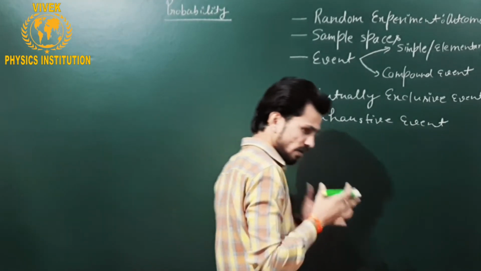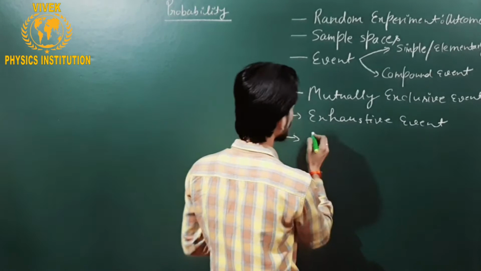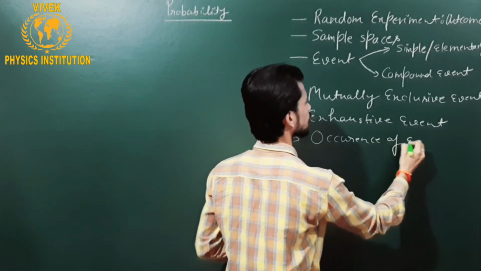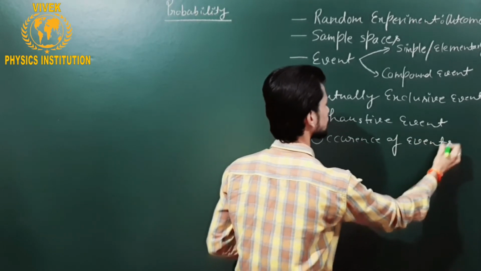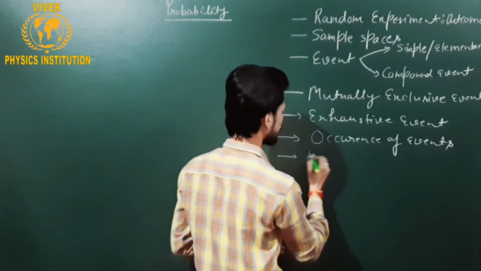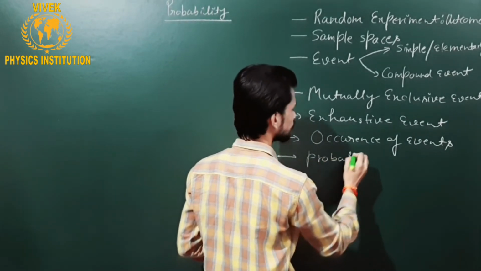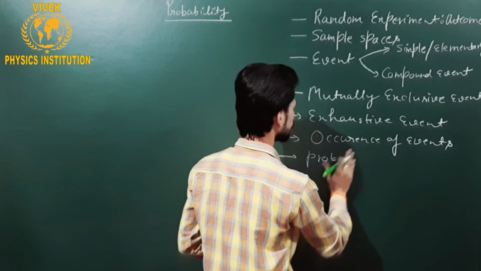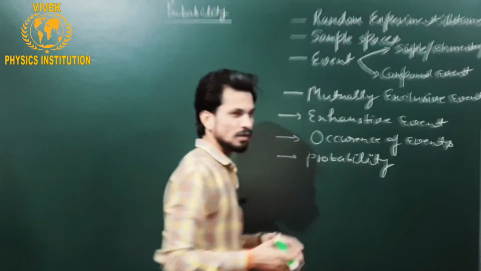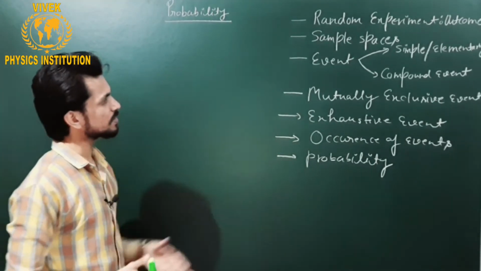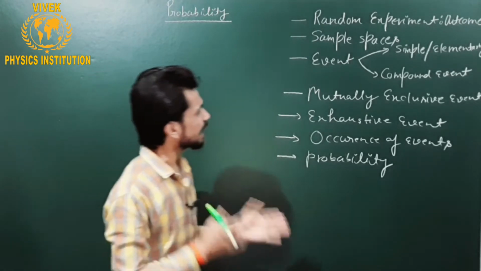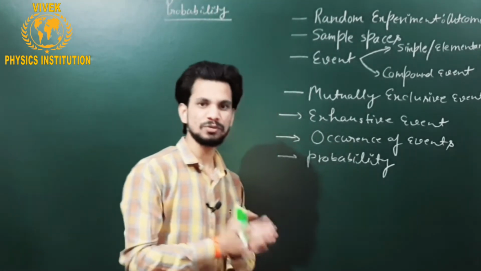Also, you should have a basic idea about occurrence of an event, and of course their probability. So these are a few of the words out of the vocabulary of probability that you should have a basic idea about when you study probability.